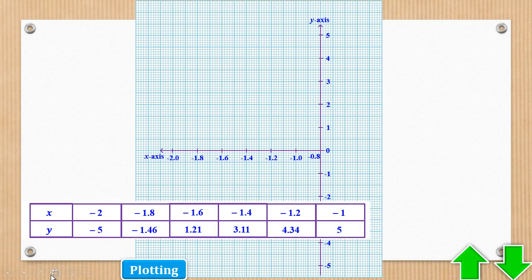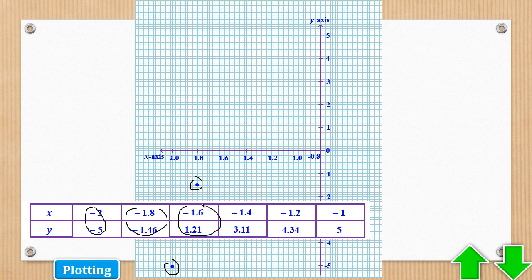Now we can plot using those values. So plotting, -2 goes with -5, which is here. -1.8 goes with -1.46, which is here. -1.6 goes with 1.21, which is here. -1.4 goes with 3.11, which is here. -1.2 goes with 4.34, which is here. And -1 goes with +5, which is here.